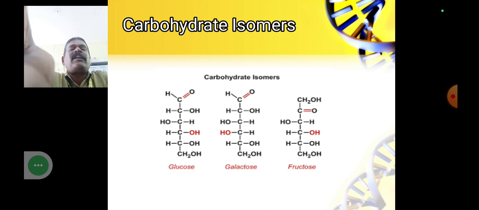Glucose and galactose both have the same chemical formula but are totally different from one another based on their structure. Here, the hydroxy group at the fourth carbon position of glucose is on the right side, whereas in galactose the hydroxy group at the fourth carbon position is on the left side. So the structures are different from one another. That's why this is one kind of structural isomerism.